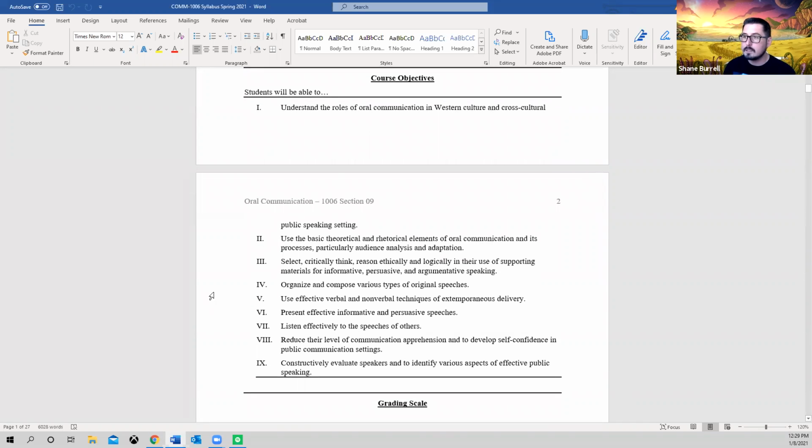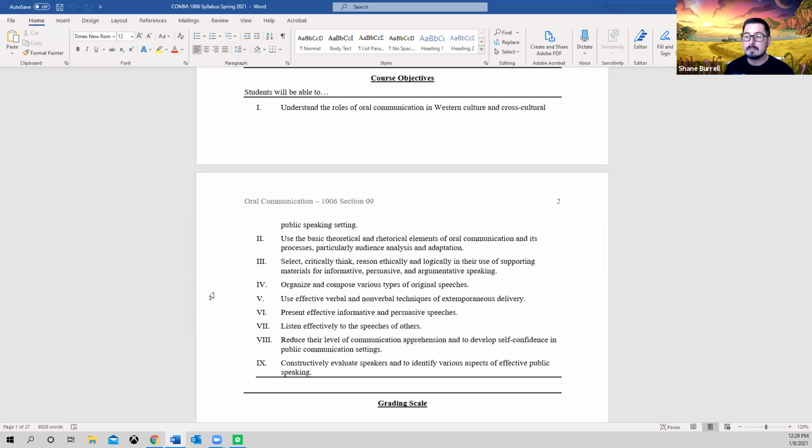You guys are going to be able to understand the roles of oral communication in Western culture and cross-cultural public speaking settings. You're going to be able to use the basic theoretical and rhetorical elements of oral communication and its processes, particularly audience analysis and adaptations.